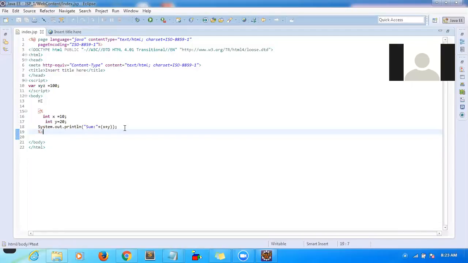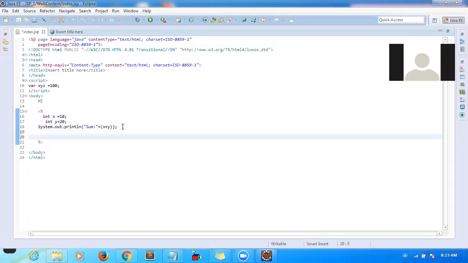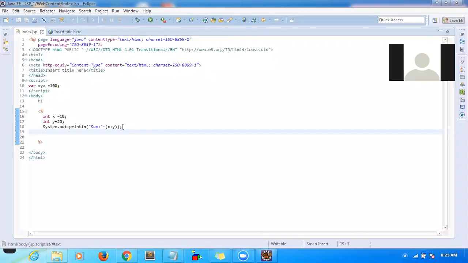Another thing: if you see your previous servlets, you have a request object and a response object, correct? Here also we have the request, response, session, context, everything available. So it will prepare the request and response objects and keep them ready for you.